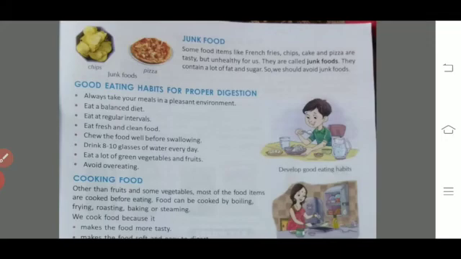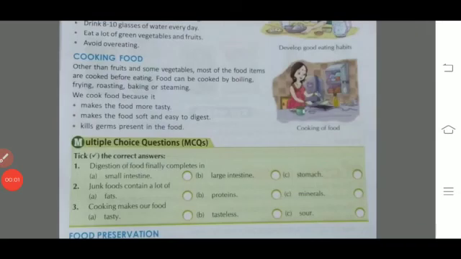Avoid overeating. Now, our next topic is cooking food. There are some vegetables or fruits which you can eat raw, but there are some vegetables you have to cook before eating. We cook our food by various methods like boiling, frying, roasting, etc. We cook our food because it makes it healthy and tasty. It kills all the germs present in your food. Secondly, it makes it easy to digest.